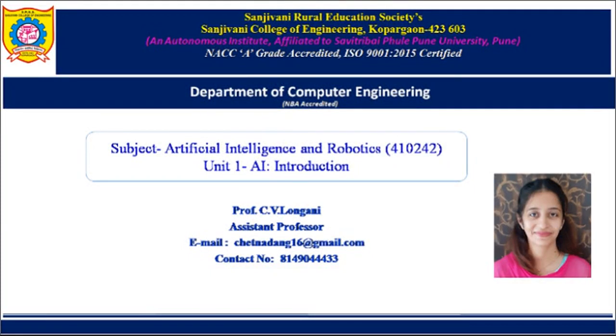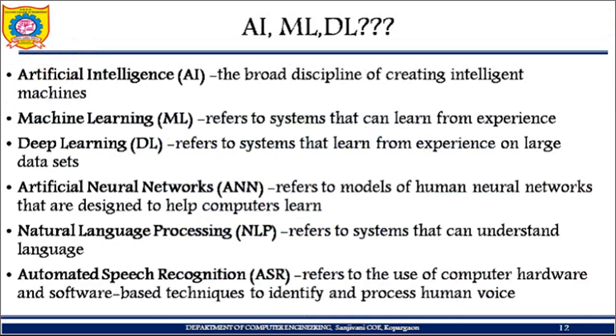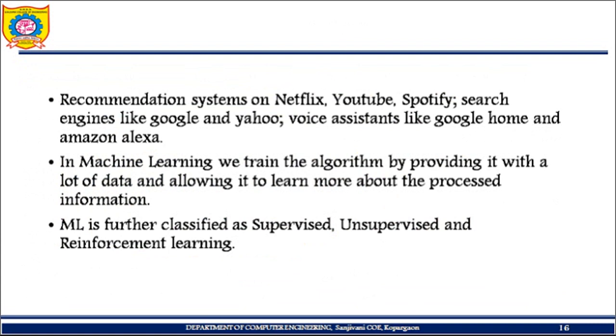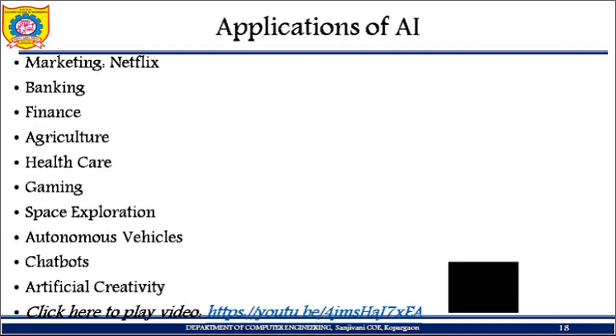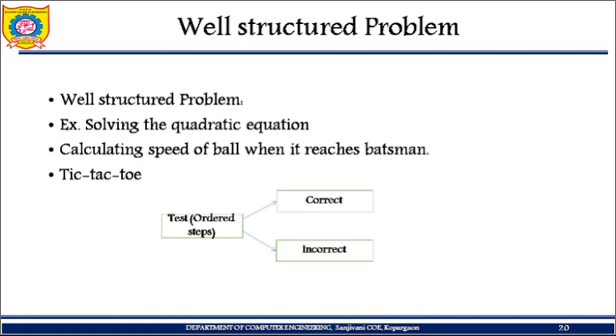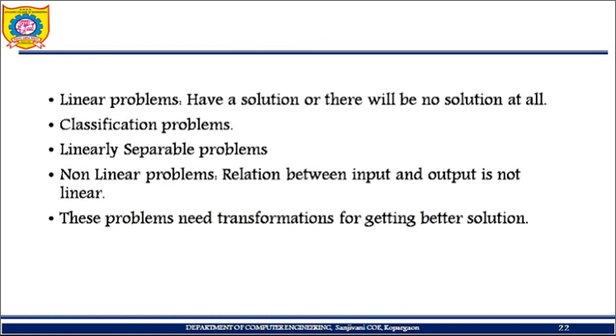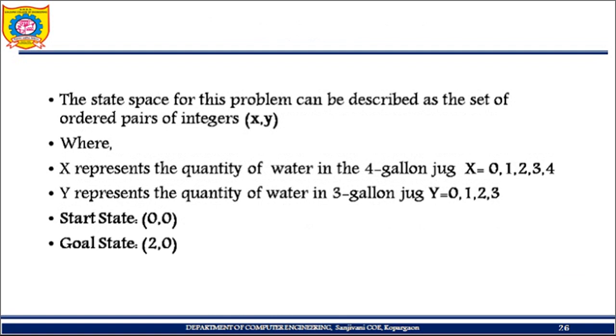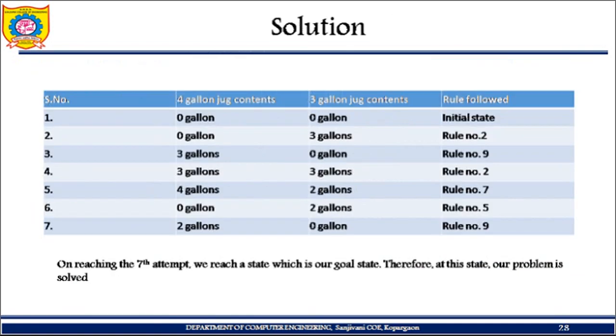Welcome back. In our previous videos, we have learnt about artificial intelligence, its applications, and many more things. In our last video, we also did a comparison of AI, ML, and DL. We were learning about state space. State space has an initial state, a goal state, and a number of rules. Those rules we term as production rules or a production system. Using this production system, we had seen the water jug problem. We have seen how, using those set of production rules, we get the solution.